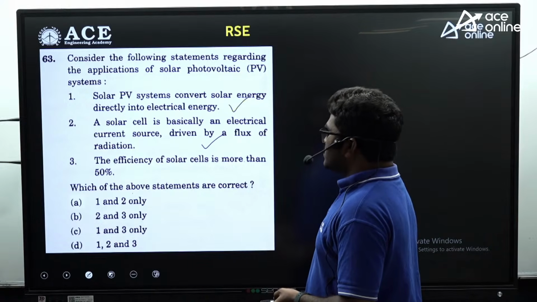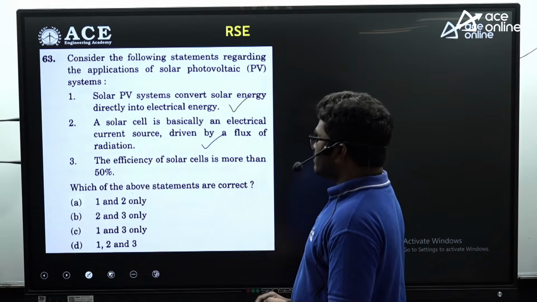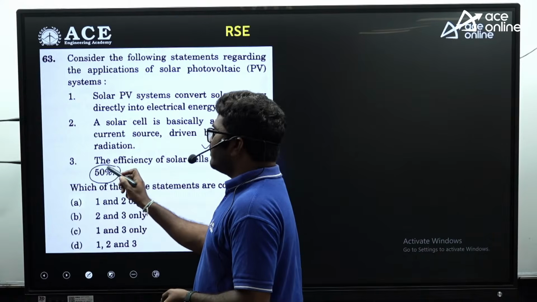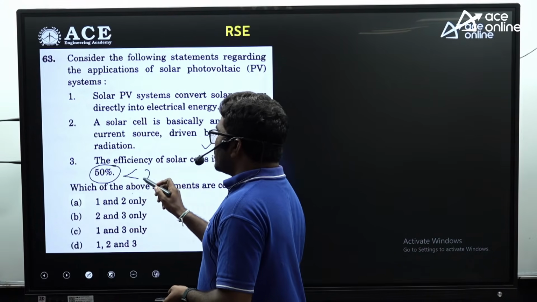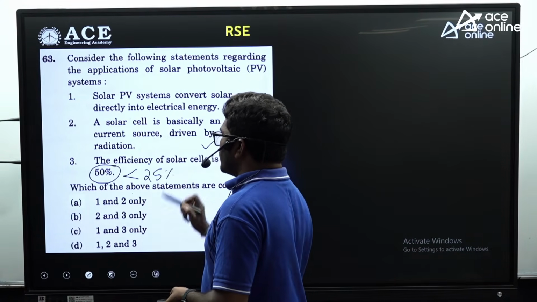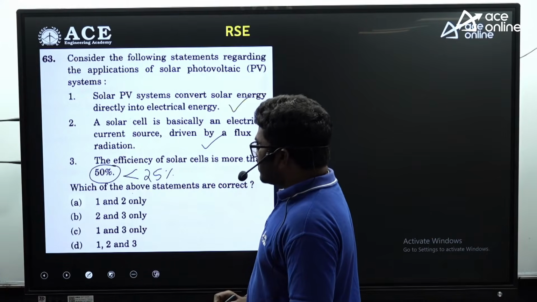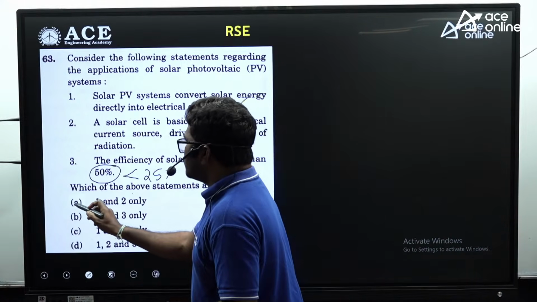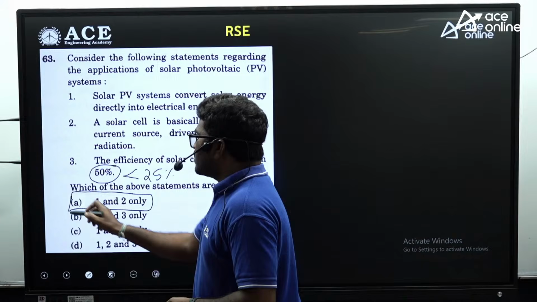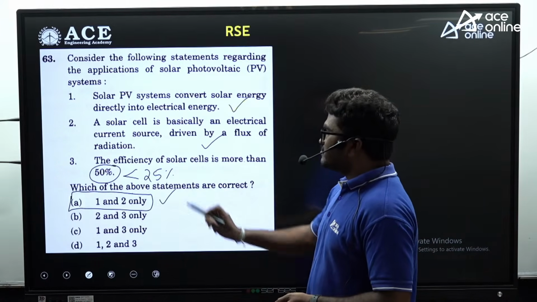The third statement: the efficiency of a solar cell is more than 50%. This is not correct actually. Efficiency is less than 20 or 25%. So statement 3 is incorrect. So 1 and 2 are correct, and A is the correct option for this question.